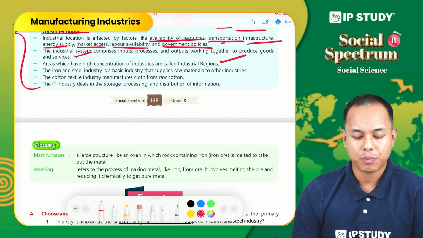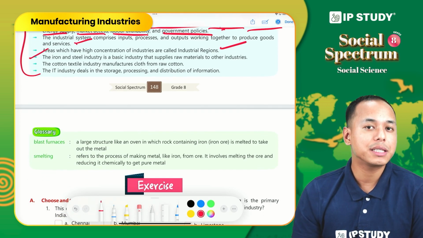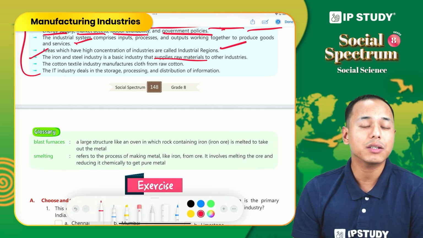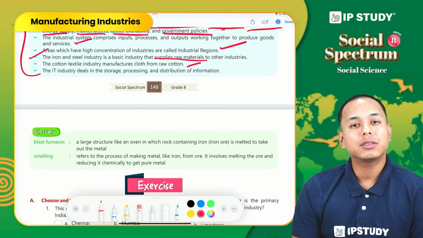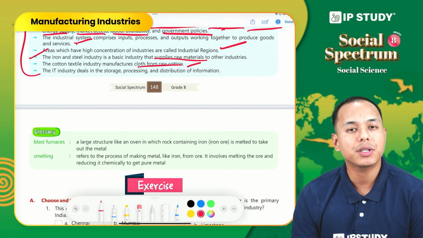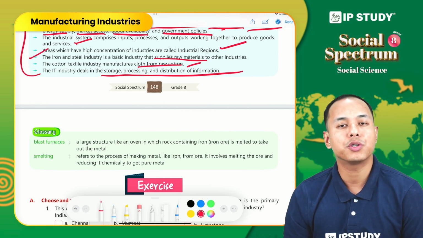in close proximity. The iron and steel industry is a basic industry and it supplies raw materials to other industries. It acts as a feeder. The cotton textile industry manufactures cloth from raw cotton. And lastly, information technology deals with storage, processing and distribution of information.